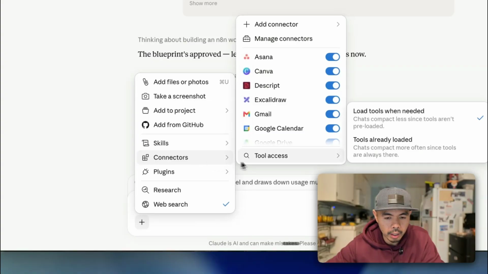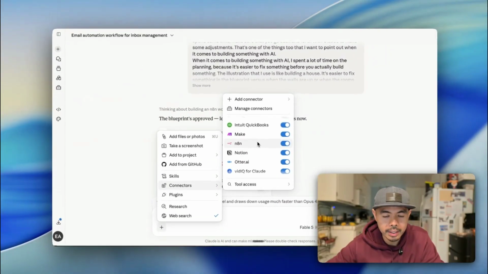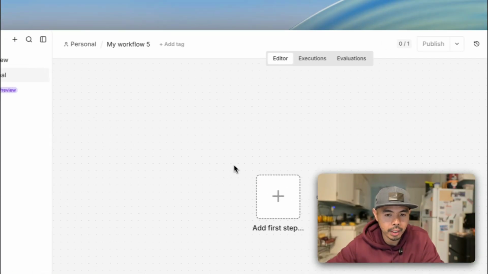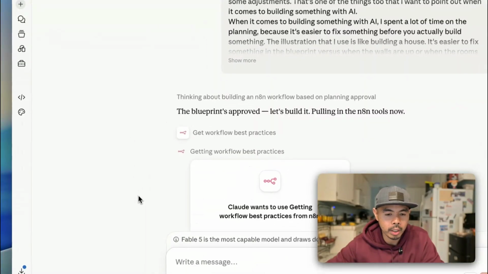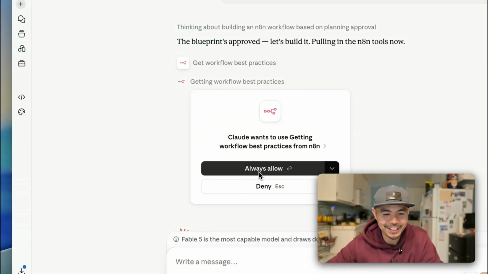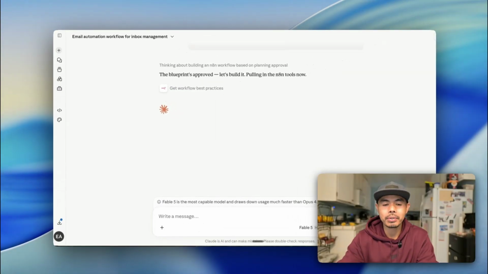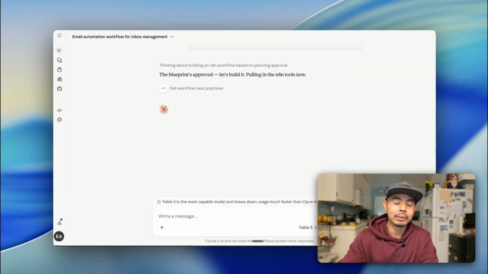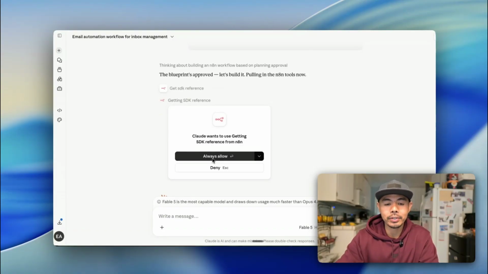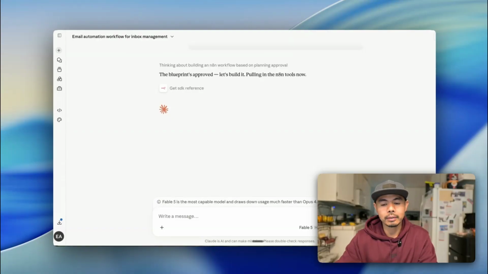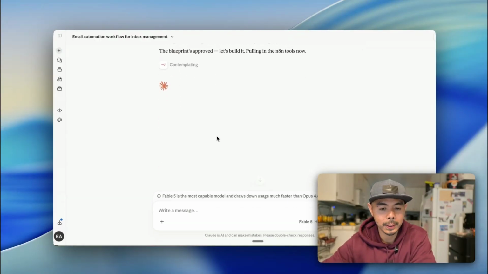Now, I think last time I checked for n8n, it has a connector here. So this is connected to my n8n. I'm going to say allow, but I'm going to show you, if you don't have that connection, how to download the blueprint or the JSON file. Because at the end of the day, n8n workflows are just a JSON file. That's what I love about it. You download that and then put that in n8n. So let's go ahead and just wait while this builds.